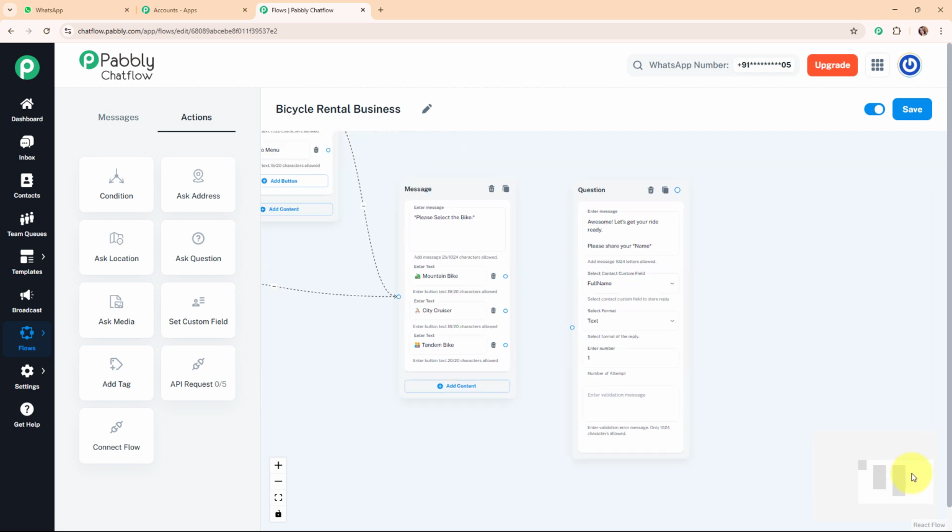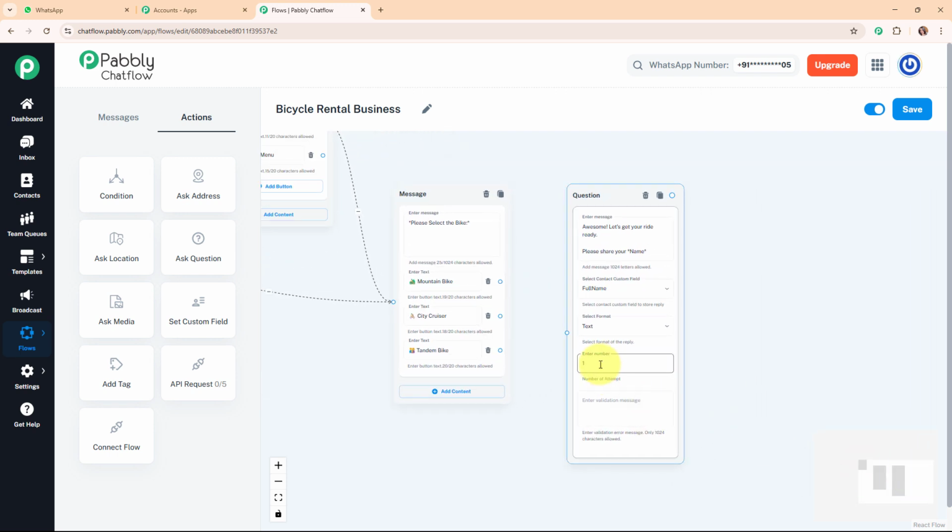Alright, so I'm going to select the format for this field as text, and then it is asking me to select the number of attempts. So the number of attempts is 1, and then it is asking me for entering the validation error message. Here I don't want to enter any validation error message, so I'm going to leave it blank. And now I'm going to connect all the quick reply buttons of the bike categories to this message box, so that whenever my customer selects any of the categories, this message is automatically sent to that customer.